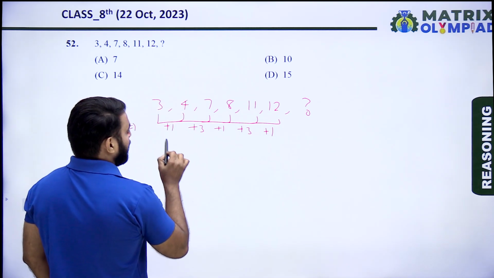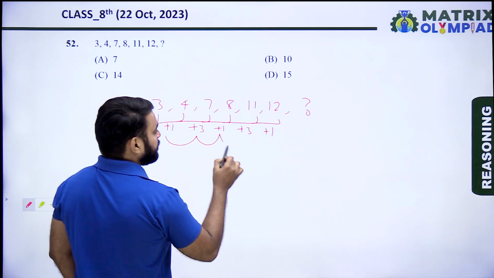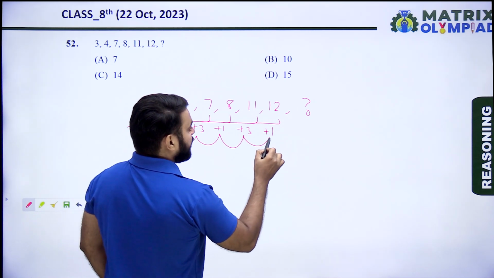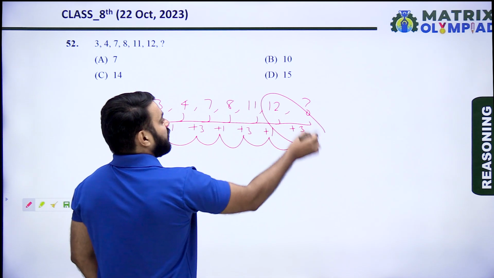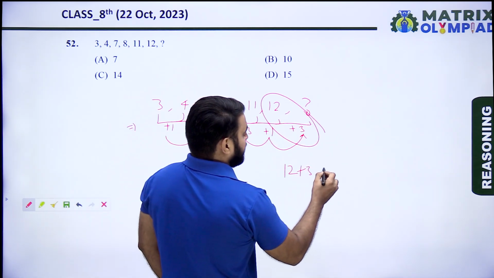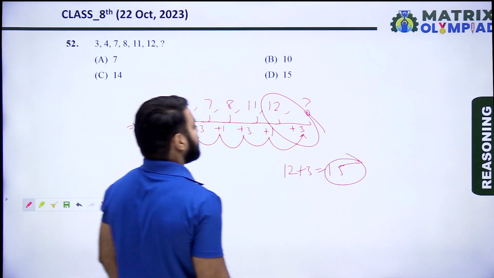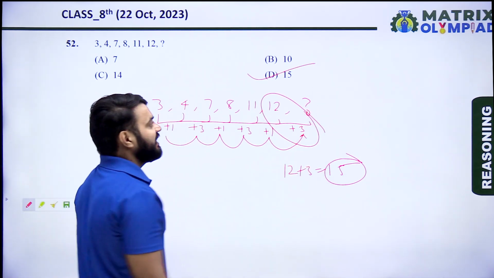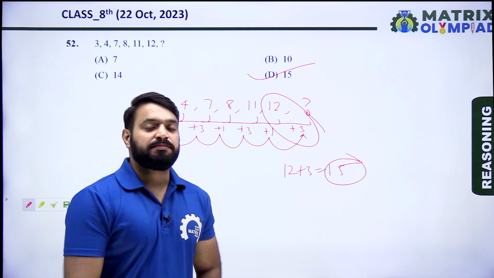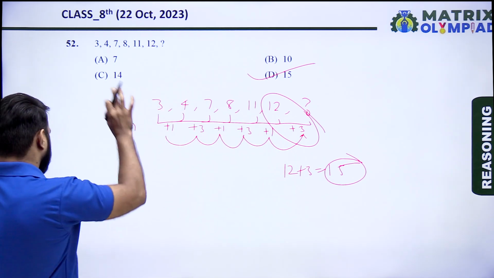So the pattern is plus 1, plus 3, repeating. Now the next is plus 3, so 12 plus 3 is 15. The next number is 15, so option D is the correct answer.